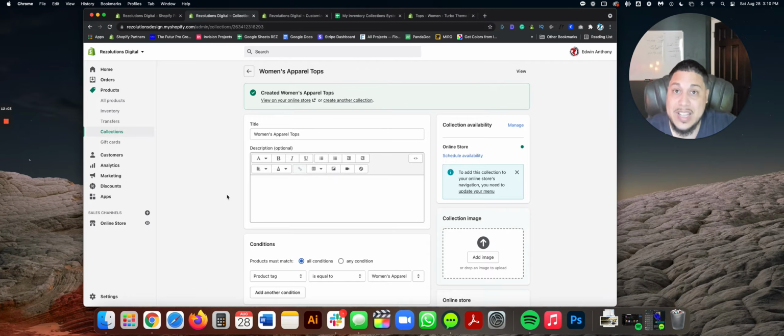So now that you've made that collection, you're going to make the other collection for the men's, and then you're going to make sure that in the products, you have that tag. I go over these instructions in my part 1, part 2, part 3 video, which is found on my YouTube homepage. Look at all those steps as far as how I create collections and how you add products to collections. I go over all of the basics there. But in the meantime, we're going to continue with this process.